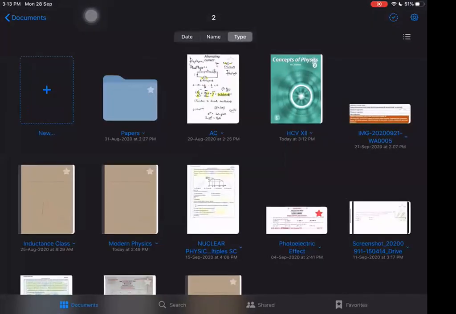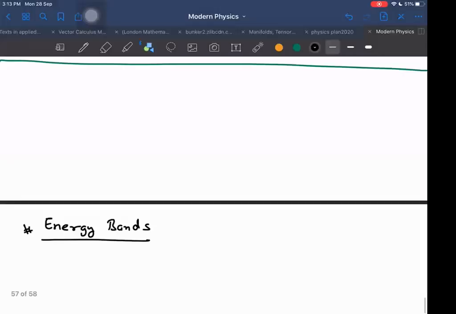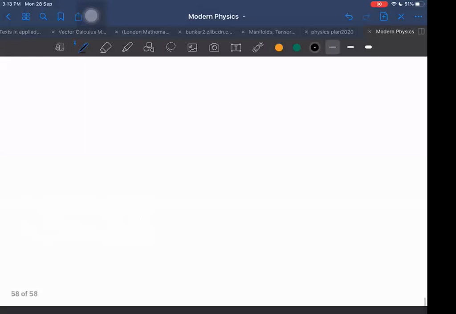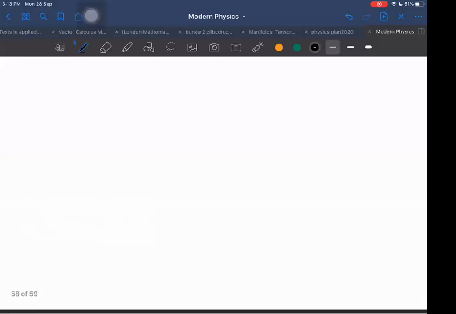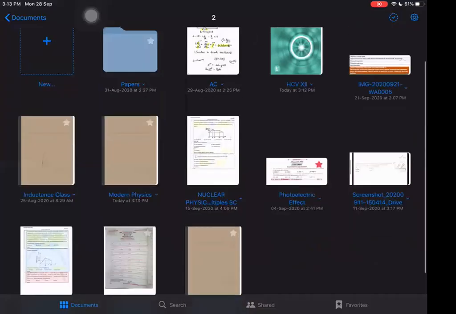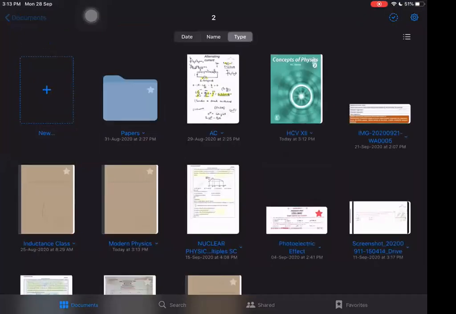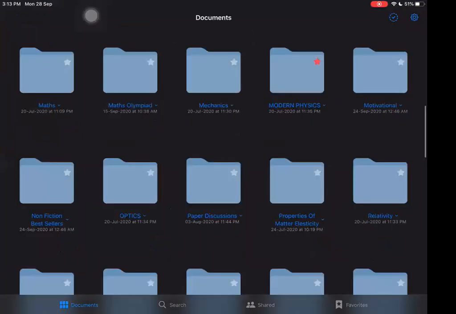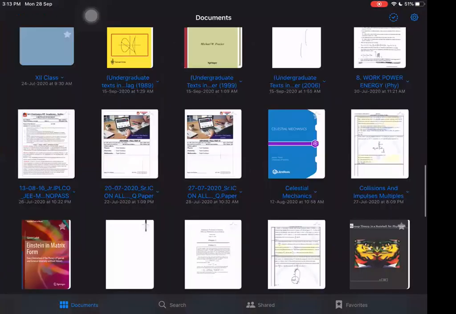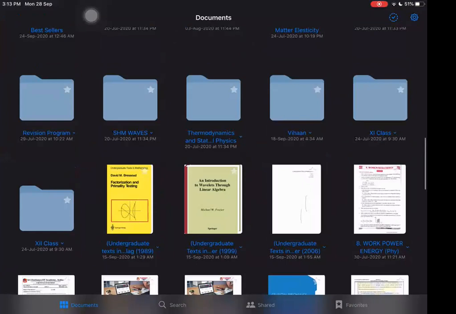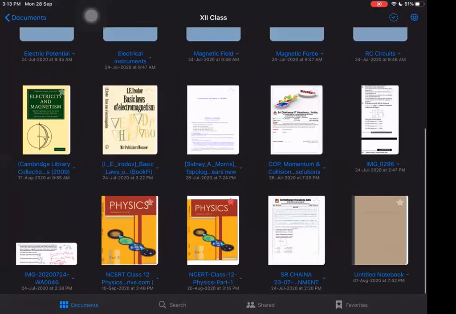I think I should go back to my notebook here. Energy bands I explained there only. I don't want to write here again. I think it is enough. You can see it there. One thing I wanted to tell, and I somehow skipped it. Wait a second. For that I need NCERT. NCERT is not given here. Class 12th, NCERT part 2.